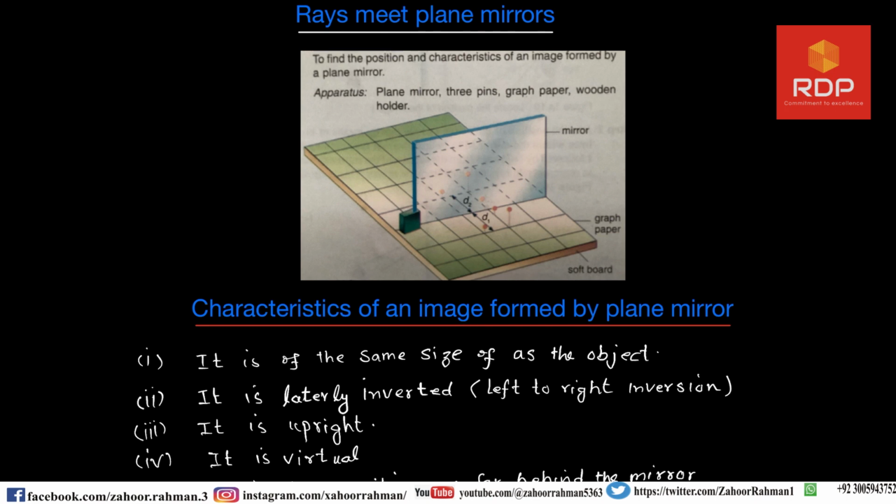So the apparatus we require: a plane mirror, three pens, a graph paper, which you can see here, and then the wooden holder, which is this one, which is holding the mirror.